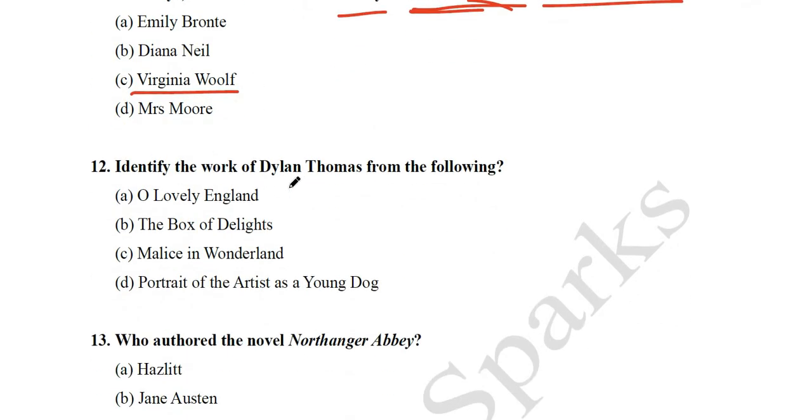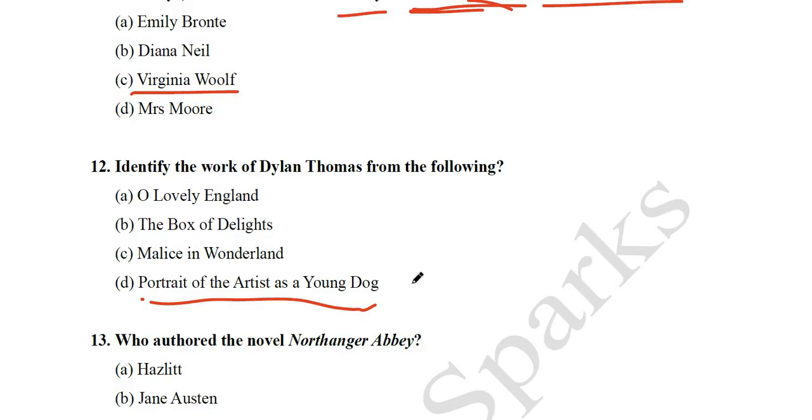So next question we have: identify the work of Dylan Thomas from the following. So which is written by Dylan Thomas? Oh Lovely England, The Box of Delights, Malice in Wonderland, Portrait of the Artist as a Young Man. So it's sorry, Portrait of the Artist as a Young Dog. So you see, the title is identical.